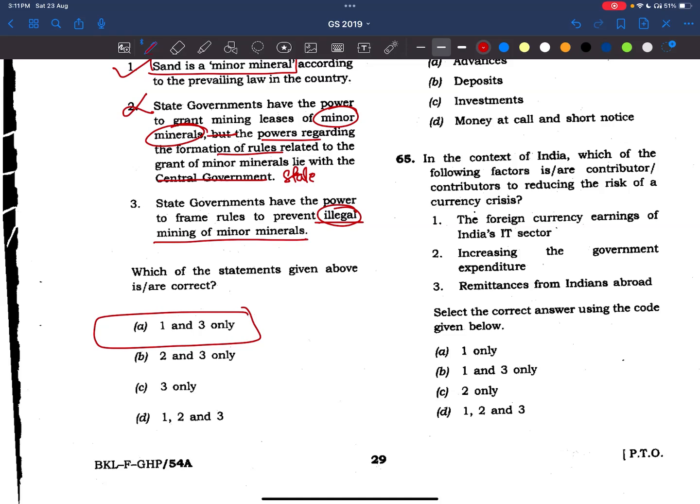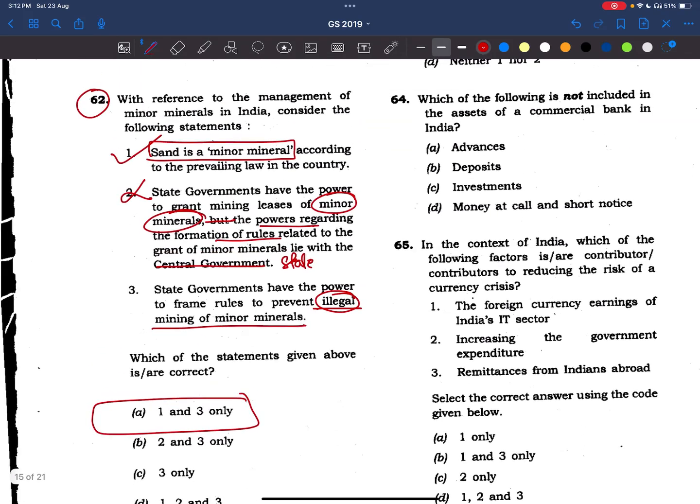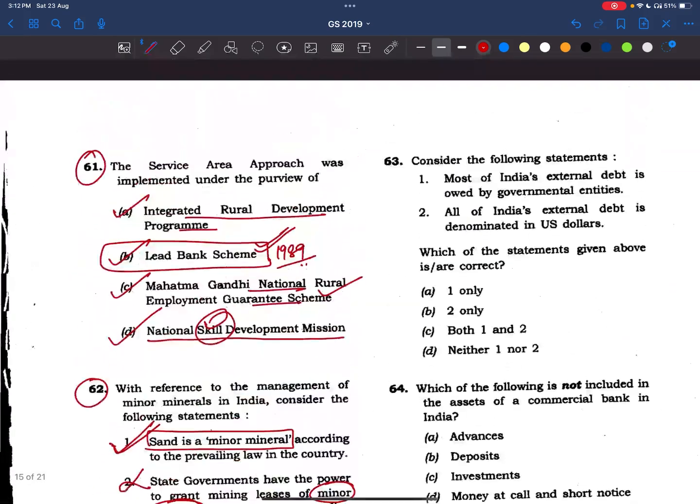Now see, we have seen many questions regarding minerals and all these things, no? So we have to read about the Mines and Minerals Development and Regulation Act, MMDR Act 1957, and recent amendments also. We have the critical minerals also, no? So again, see, these are all the provisions of this act only. So we have to read the provisions of this act as well. Okay, very, very important.